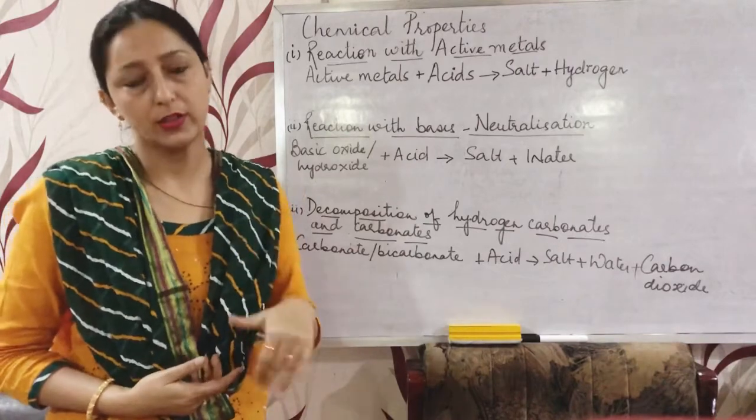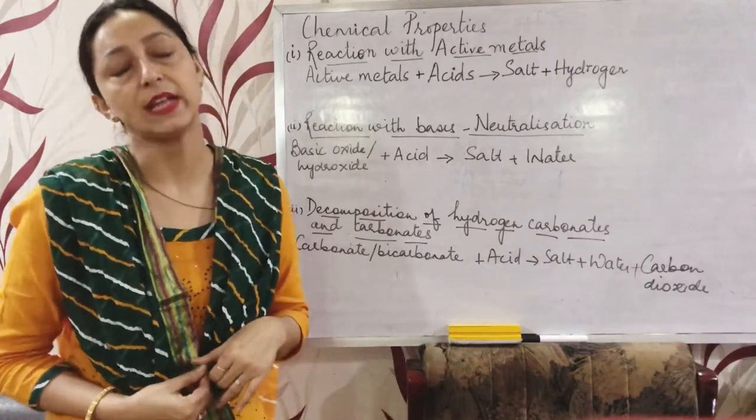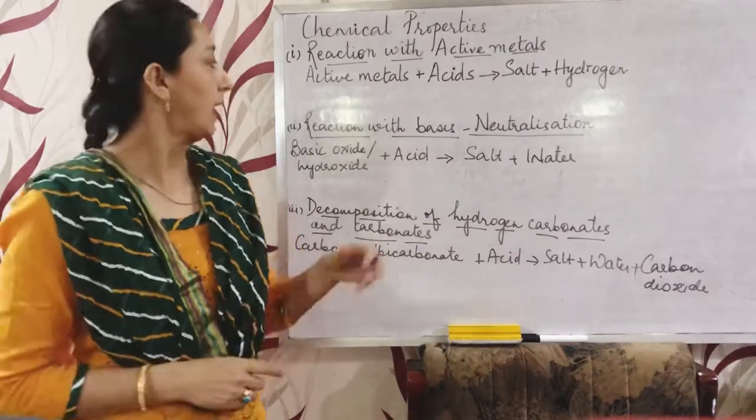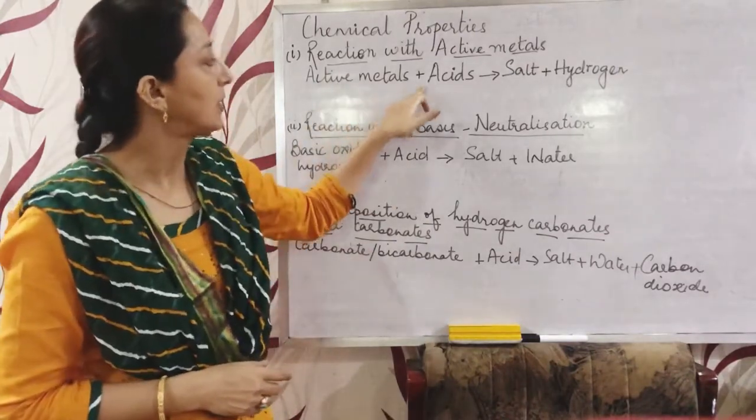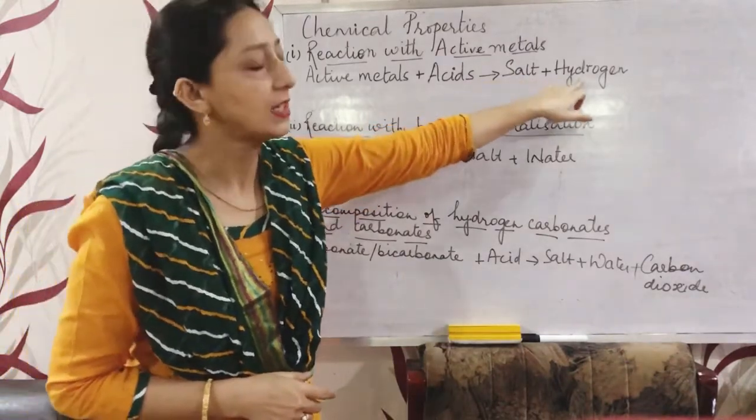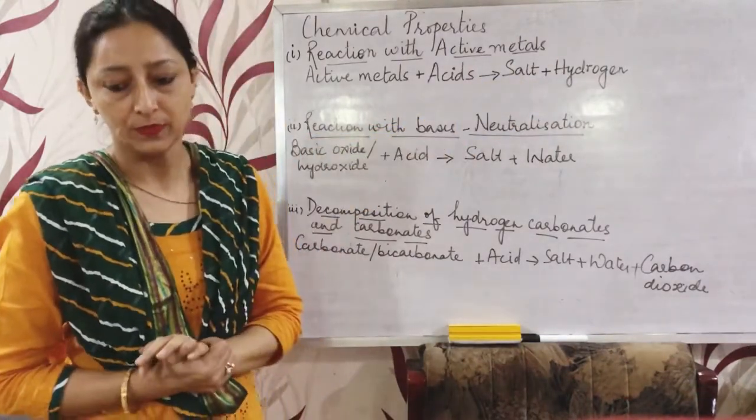When they do react with these, they produce metallic salts and hydrogen. So when an active metal reacts with acid, it will give salt as well as hydrogen gas.